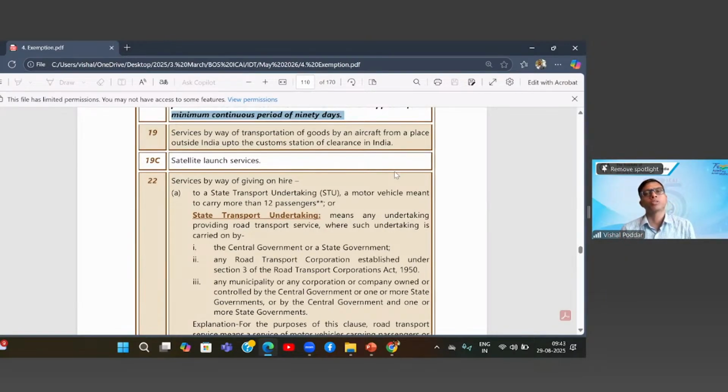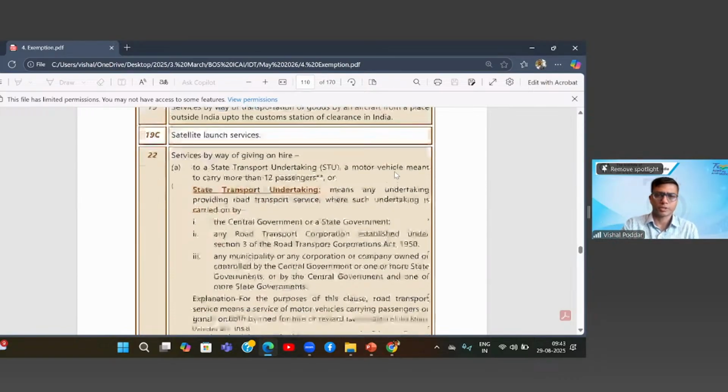Now, this is the only goods transport by aircraft which is exempt. But when it is from a foreign country to India, that is up to the customs stations. Why? Because anyways, that airfare charge is included in the value of goods. And when you are calculating customs duty on the value of import of goods, this freight is already covered in that, and hence they have excluded it from here, because otherwise there will be double taxation.